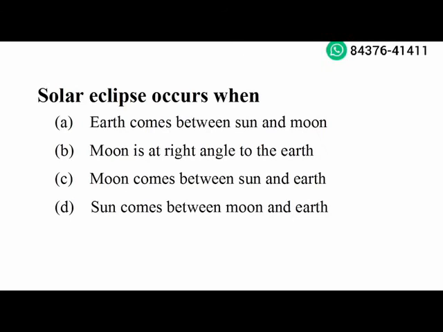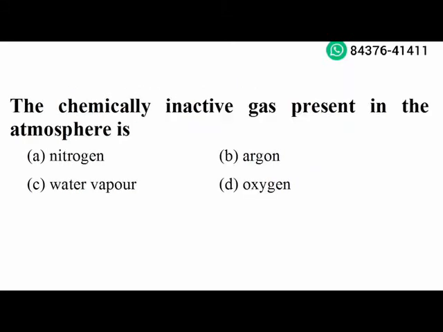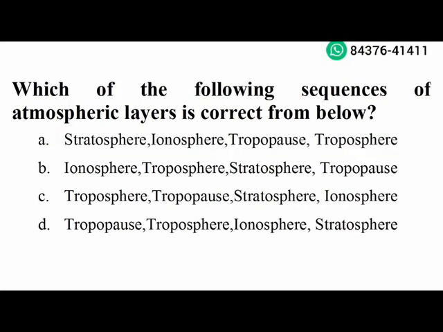Next question. Solar eclipse occur when moon comes between sun and earth. Option C is the right answer. Next question. The chemically inactive gas present in the atmosphere is argon. Option B is the right answer. Which of the following sequence of atmospheric layer is correct from below? Troposphere, tropopause, stratosphere, ionosphere. Option C is the right answer.